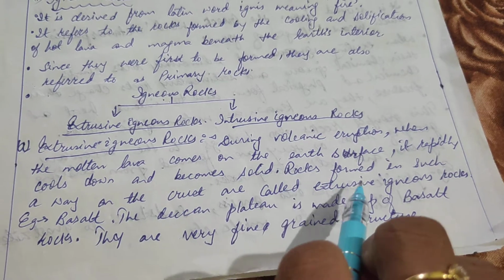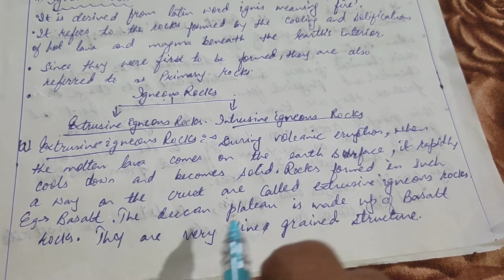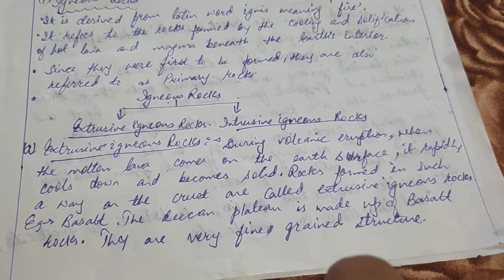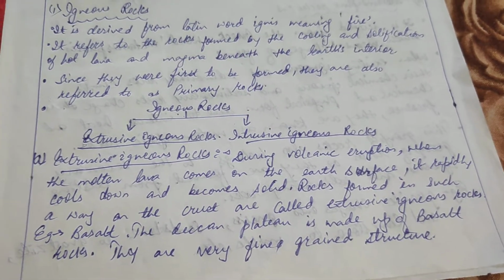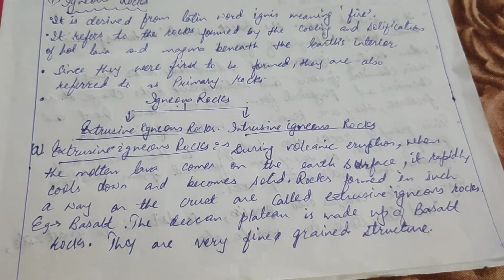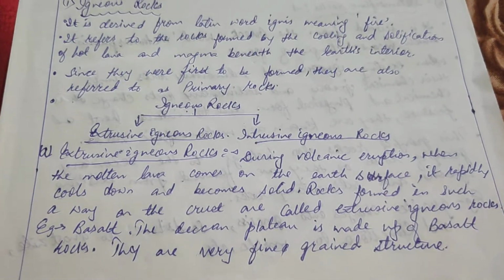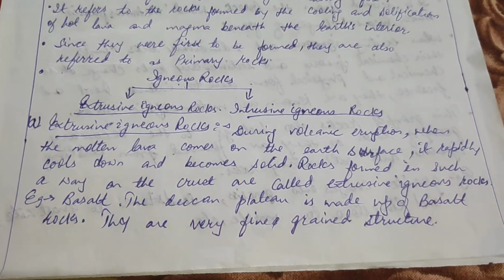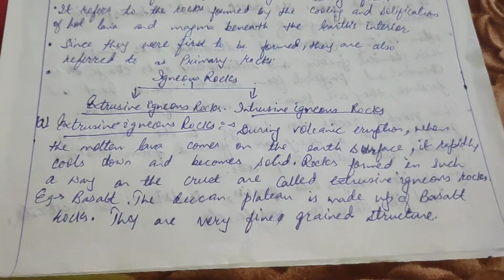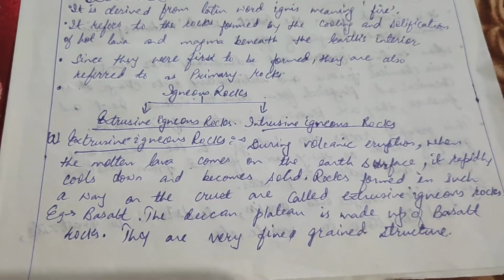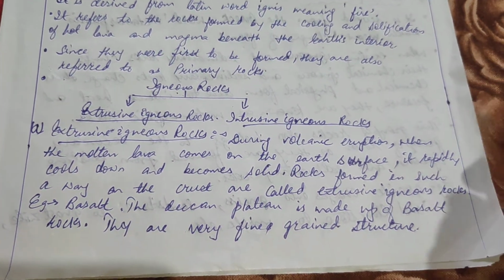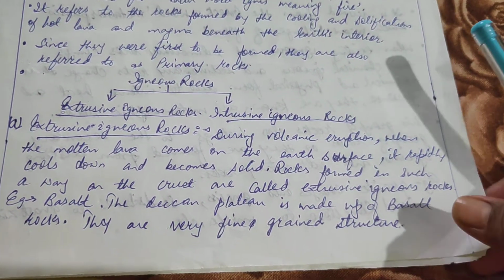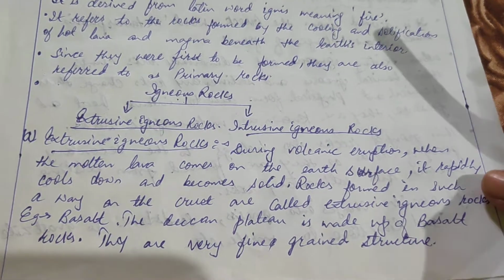Rocks formed in this way on the crust are called extrusive igneous rocks. An example is basalt. The Deccan Plateau in India is made up of basalt rock. They have a very fine grain structure, as they take very little time to cool and solidify.